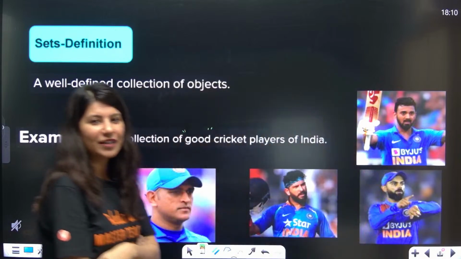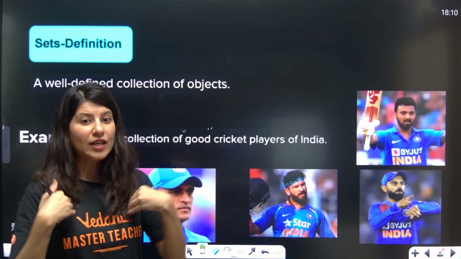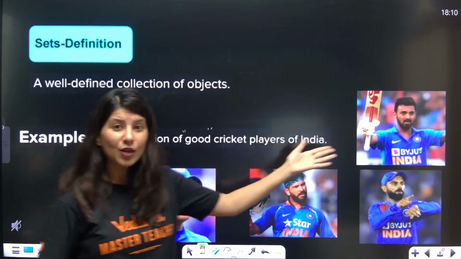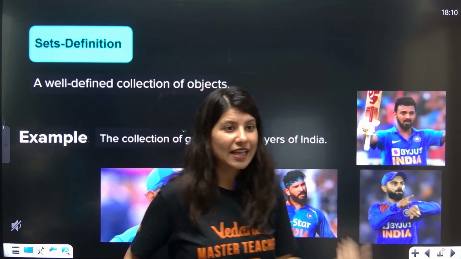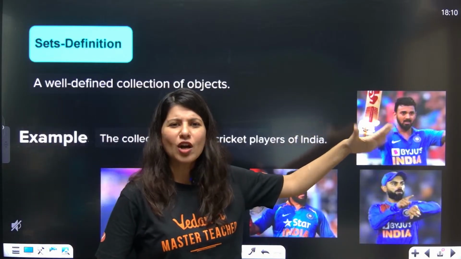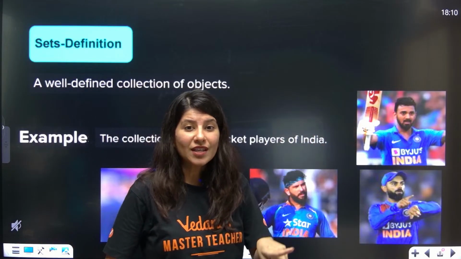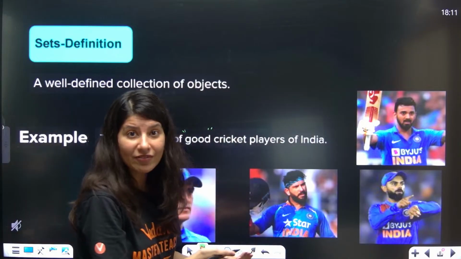The definition of good is subjective. For one person KL Rahul might be a good player, but someone else feels that no, KL Rahul is not that good. So is it well defined? The collection is not well defined.